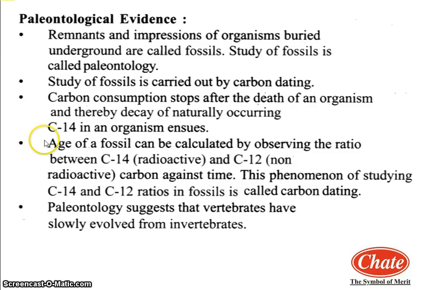The time passed since the death of a plant or animal can be calculated by measuring the radioactivity of C14 and the ratio of C14 and C12 present in their body. Here C14 is a radioactive substance and C12 is a non-radioactive substance.